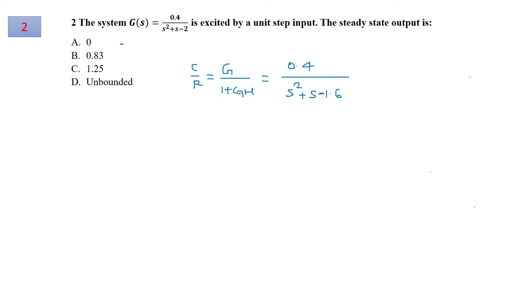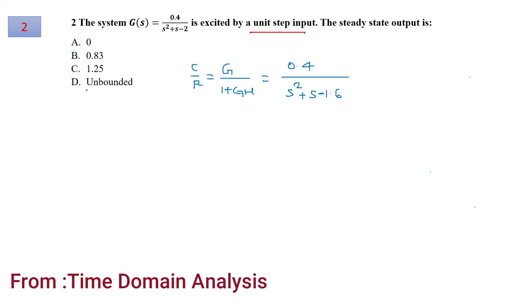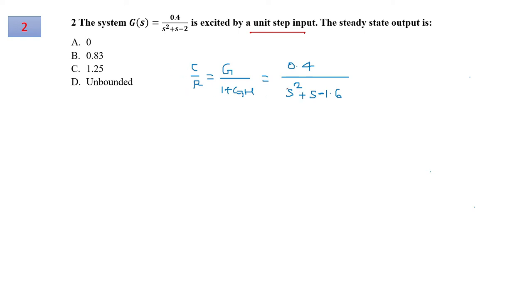Next, for question number 2, the system G(s) is given, which is excited by a unit step input. The steady state output is to be obtained from the given options. Now from the given G(s), considering unity feedback, you can find the control ratio C(s) over R(s), and that will be 0.4 over s square plus s minus 1.6. Now if you closely observe, there will be one root lying in the right half of the s plane, and that will make the system unbounded. So the answer is option D for question number 2.